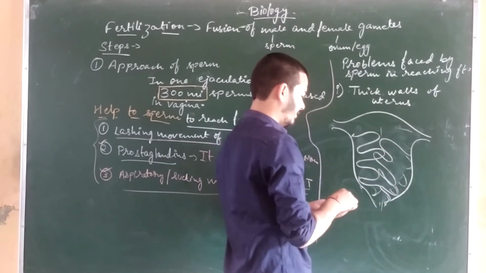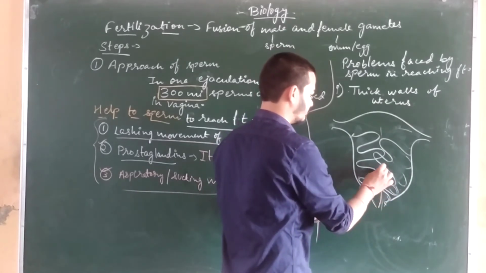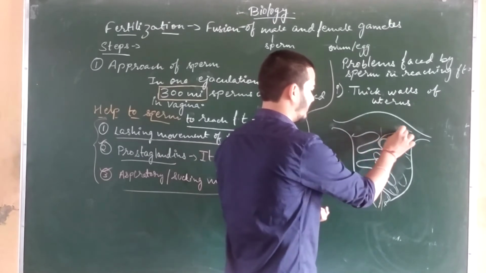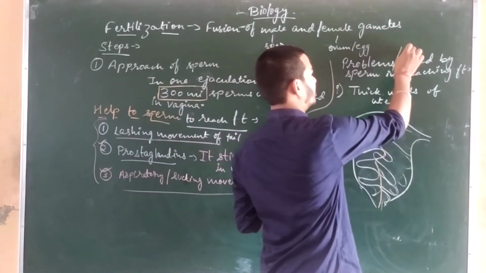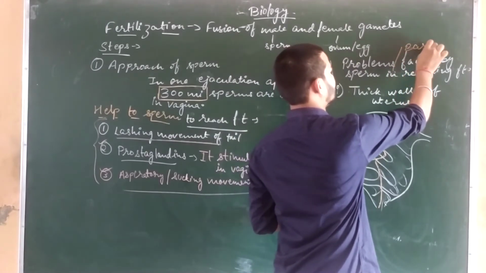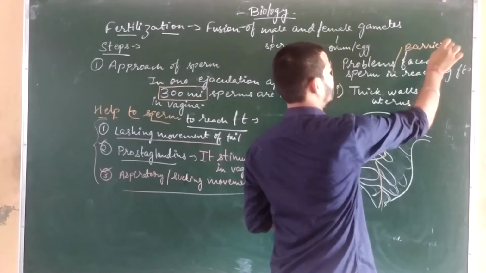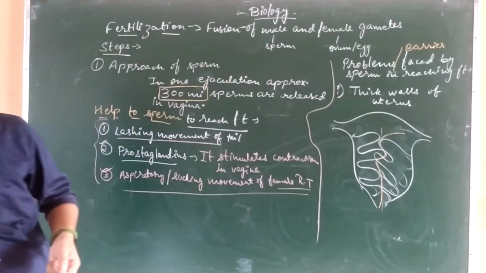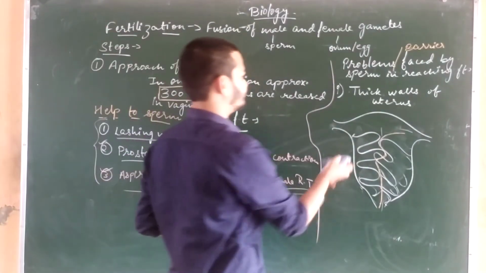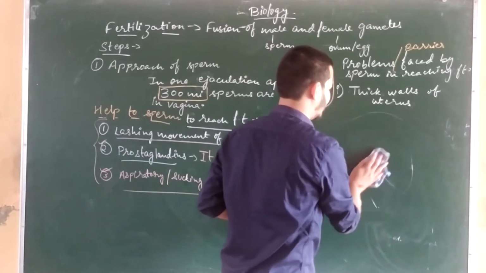Okay, the sperm has to cross these walls. So this is the first problem or barrier which is faced by the sperm in reaching the fallopian tube. Okay, so this is the first barrier.